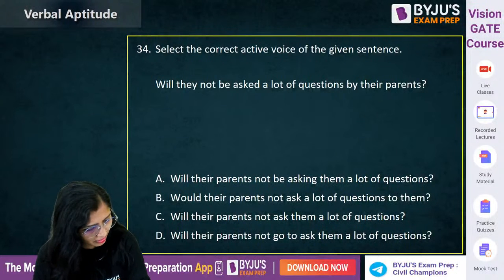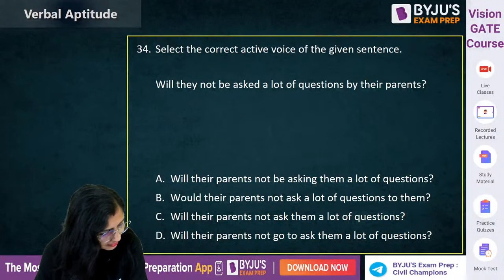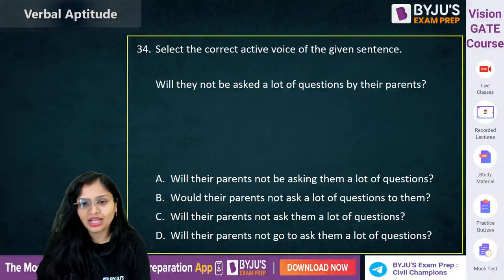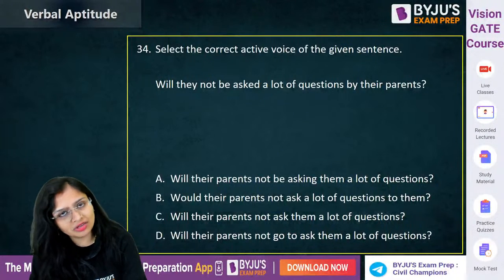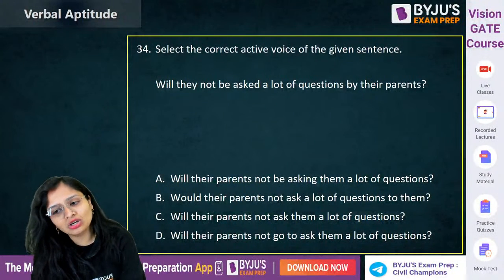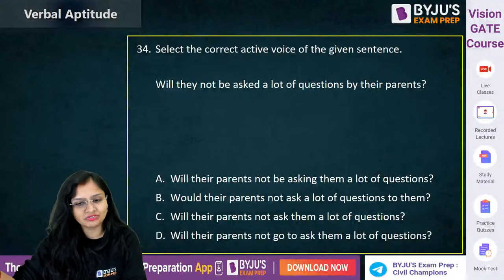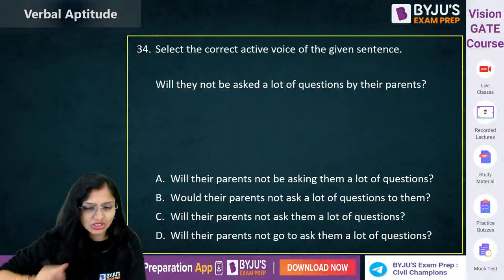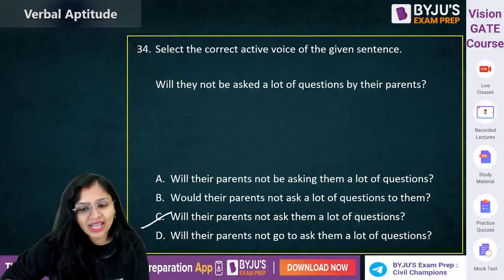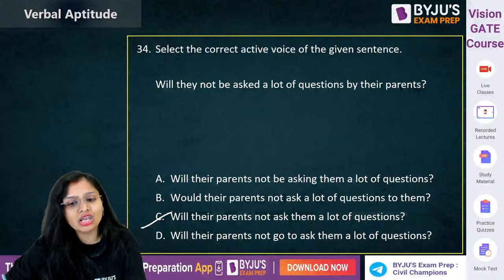What will be the correct one? Very good Sarath. It will be C. Will they not be asked a lot of questions by, ये जो word by आ जाता means it is talking about passive voice. So active voice to this will be, will their parents not ask them a lot of questions?